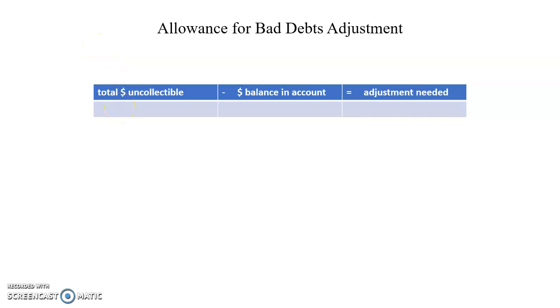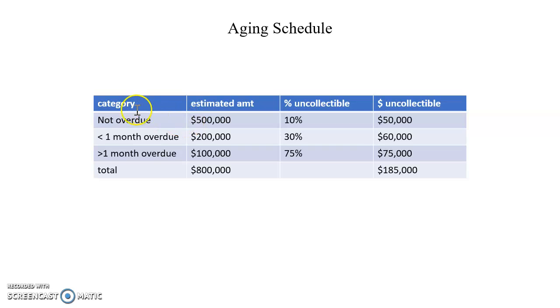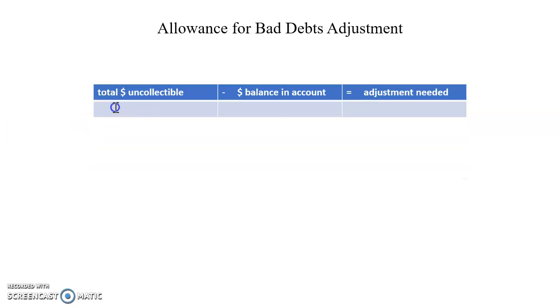So the total money uncollectible we get from the aging schedule is $185,000. Then we subtract the balance that's already in the account. $20,000 was put in the account already. So to find the difference, the adjustment needed, we subtract the balance that's already there from the actual amount that won't be collected.